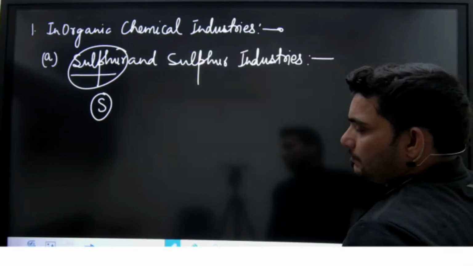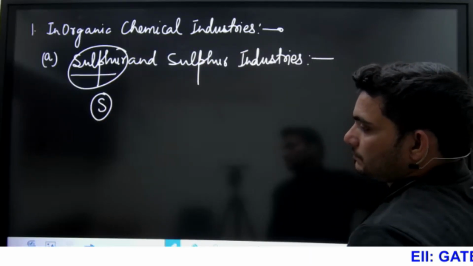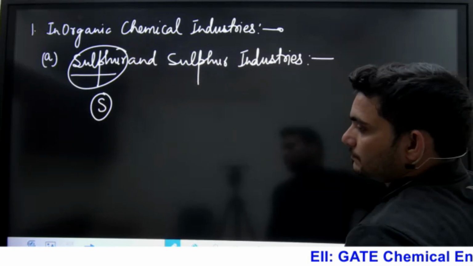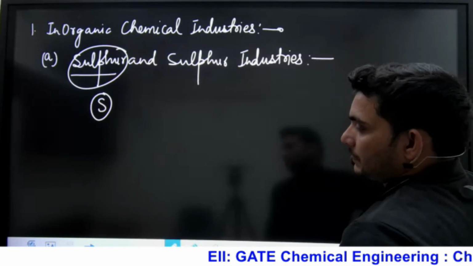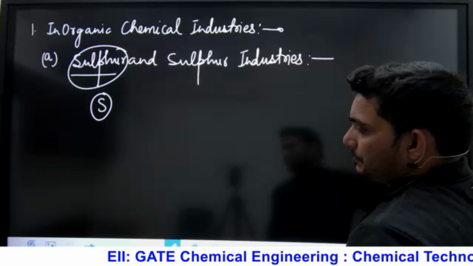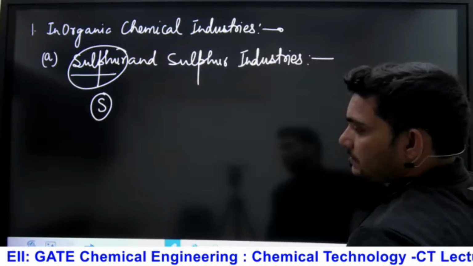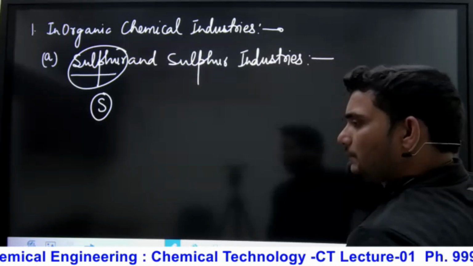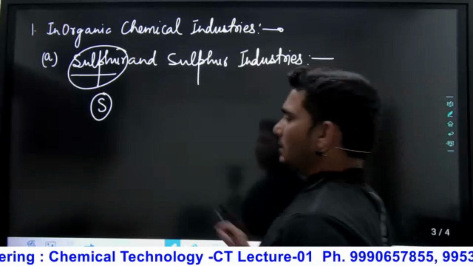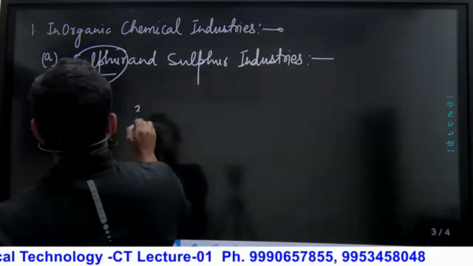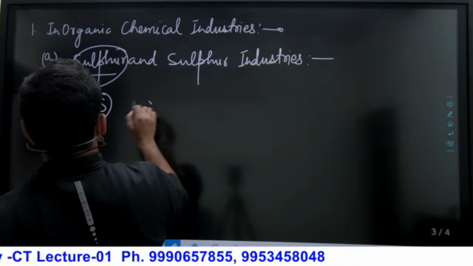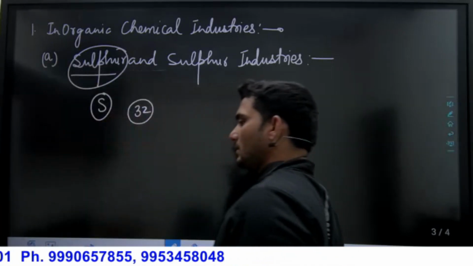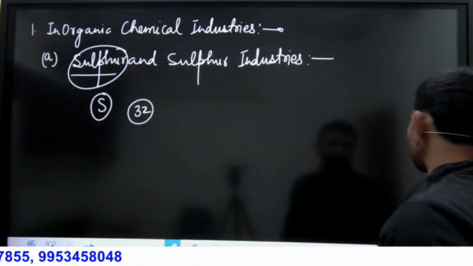Sulfur is represented by S, and its atomic weight, you know very well, is 32. In the case of sulfur, try to understand.